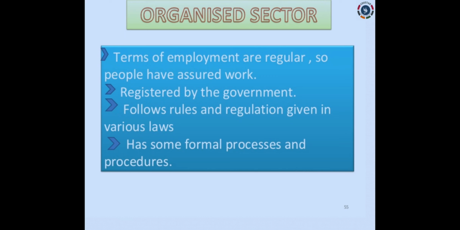So now tell me what are the sectors that come under organized sector. Tell me some examples. Yes, government schools, government offices. Yes, not only government organizations, some private organizations also following the same government rules, that also we can take as organized sector, right?